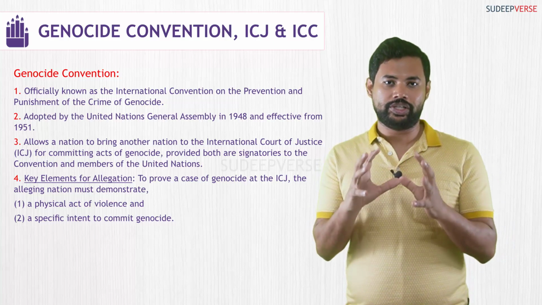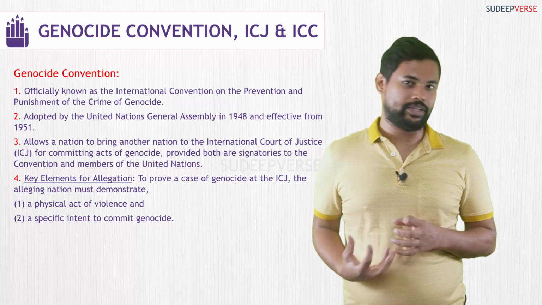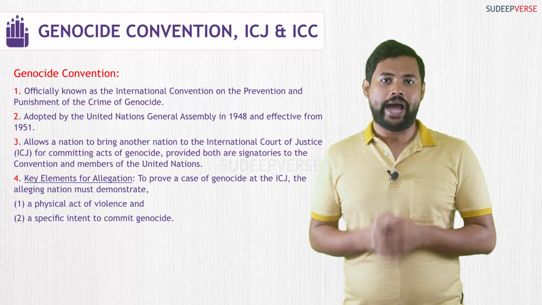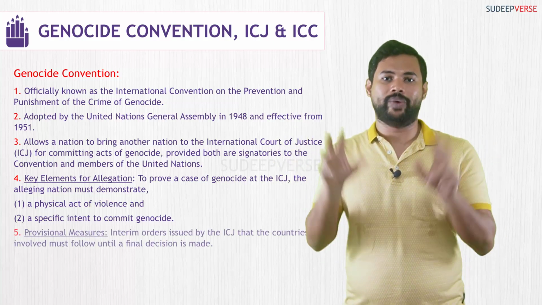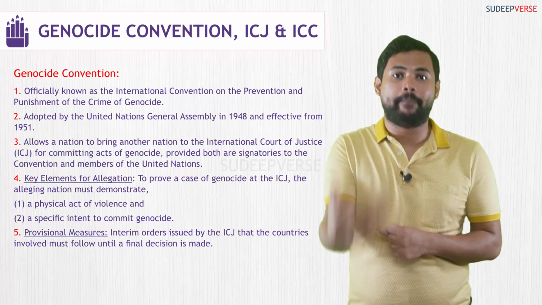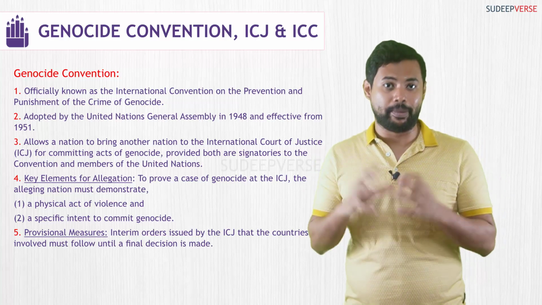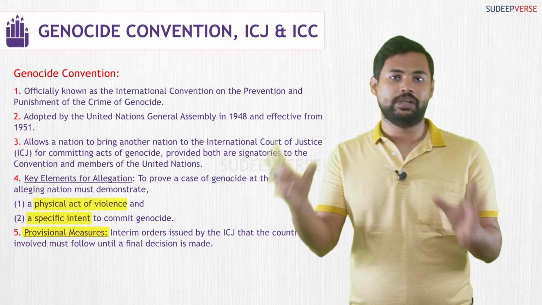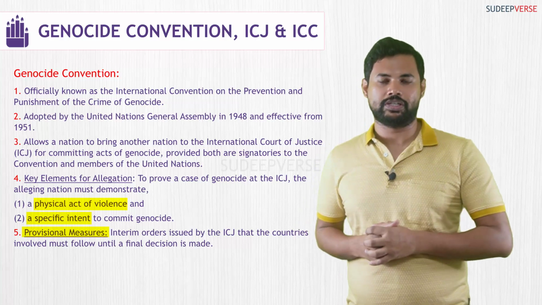Once this particular case is taken up by the International Court of Justice, it is looked into, and the International Court of Justice releases something called provisional measures. Provisional measures are interim orders that the countries have to abide by until the final determination of the case. So the keywords that you have to remember from a prelims perspective are specific intent, physical act, and provisional measures. This is about the Genocide Convention. I hope you understood what this convention is.